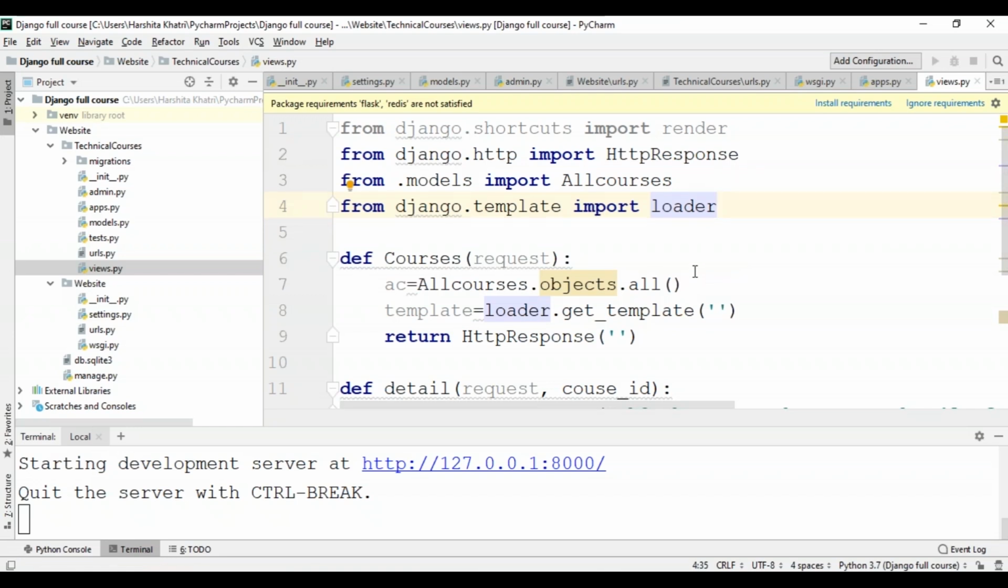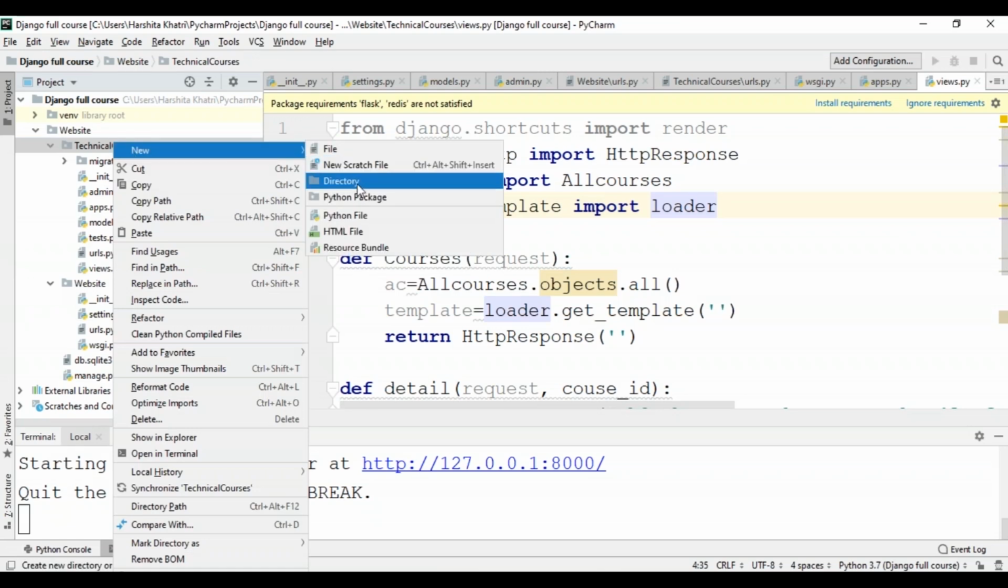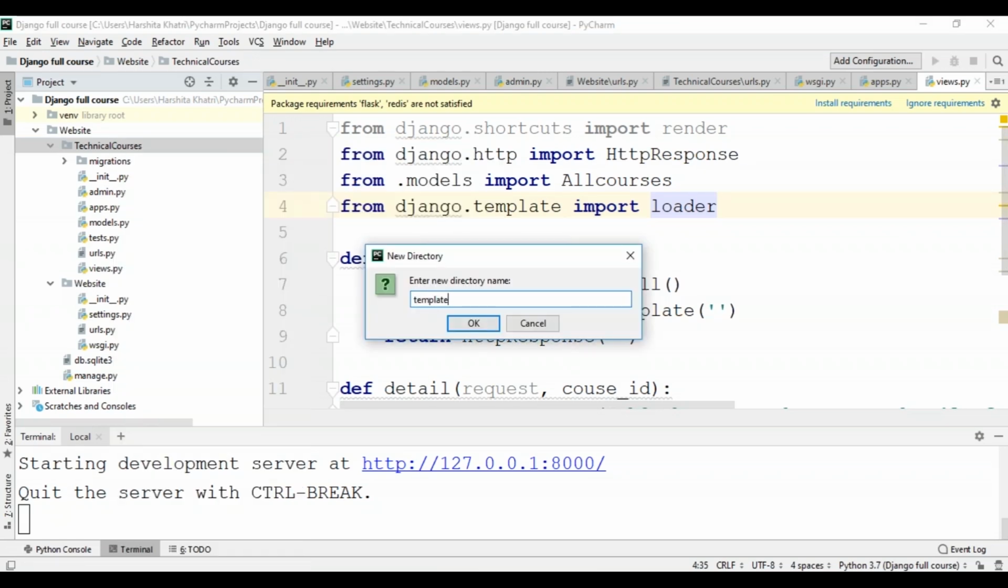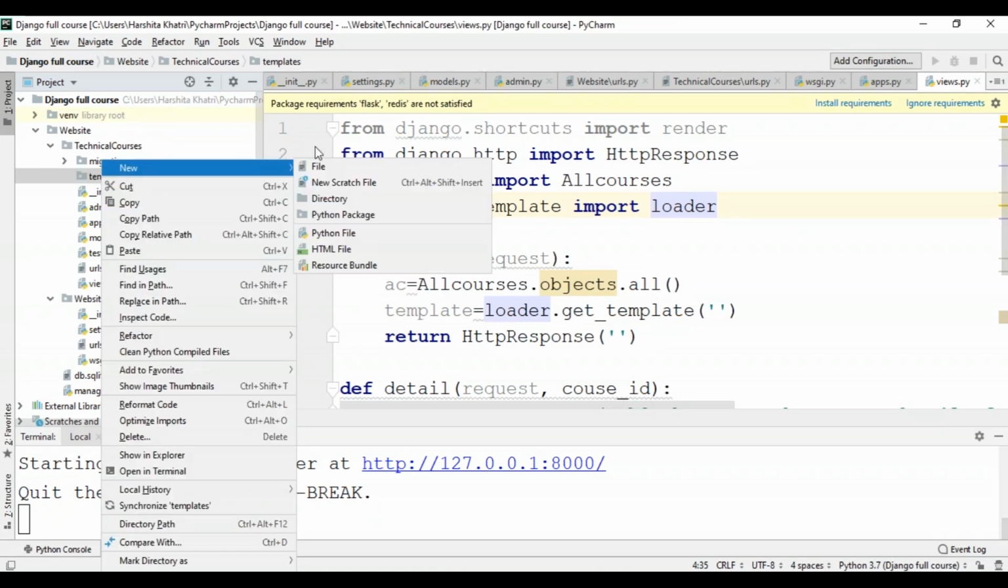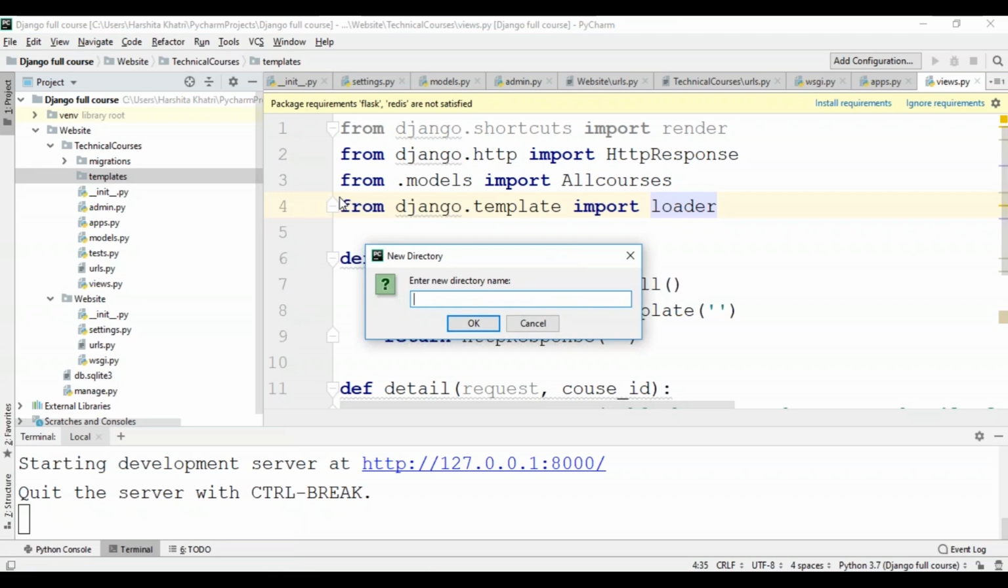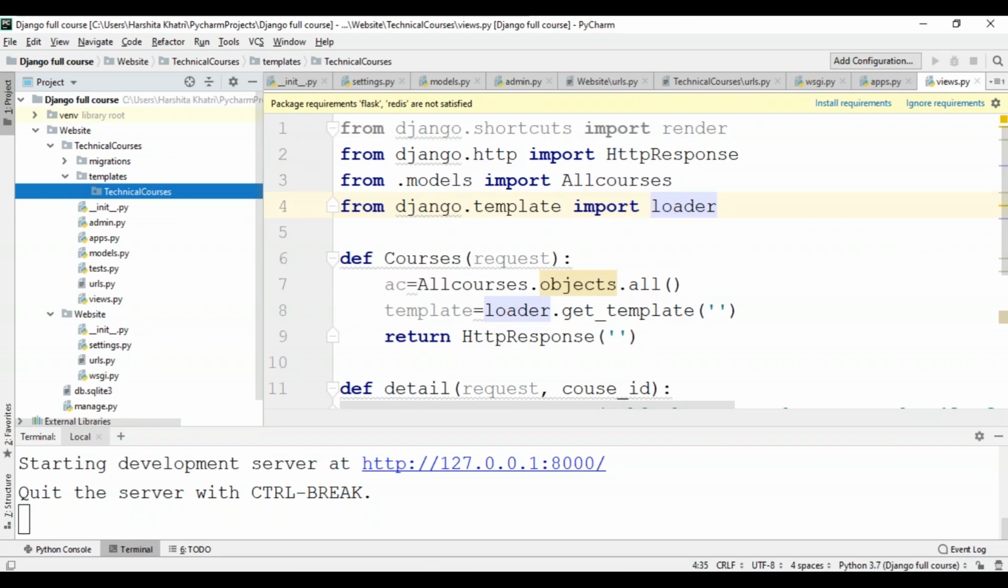So now to create a template, I'll right click on the app that I've created, choose new directory, and I'll name it as templates. Now, within this templates directory, I'll create another subdirectory which will have the same name as my application. So I'll name it as technical courses. If you're wondering why I'm doing it this way, it is just the standard convention to create templates within your code. It also makes it very easy for Django to look for templates within the app itself.